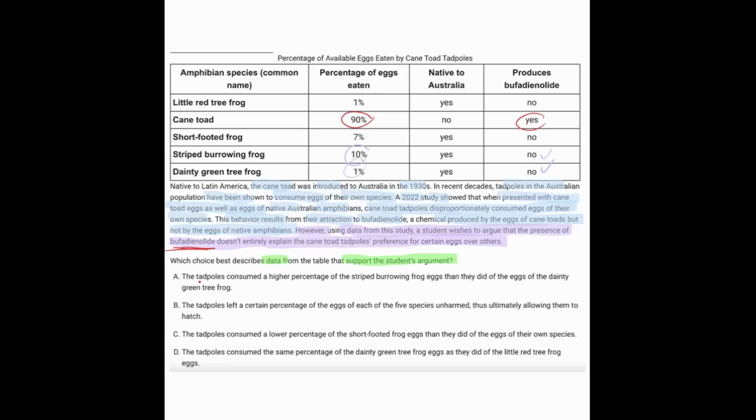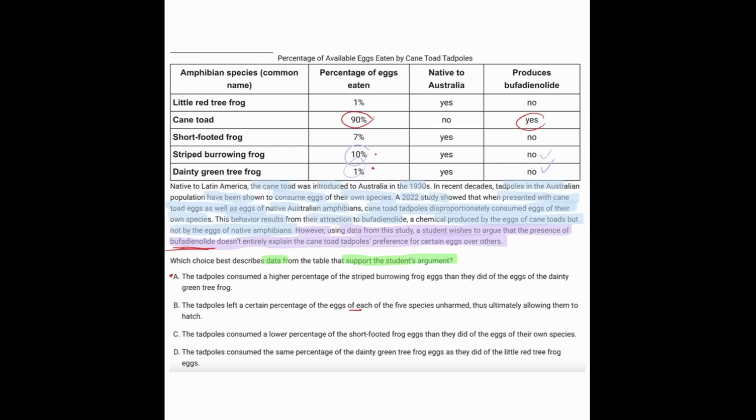So A says the tadpoles consumed a higher percentage of the striped burrowing frog eggs than the dainty green tree frog. Well, is that true, first of all? Yes, because 10% versus 1%. And that kind of speaks to what we're saying, that there's some other dynamic going on that we're not aware of here. Looking at B, the tadpoles left a certain percentage of the eggs of each of the species unharmed.